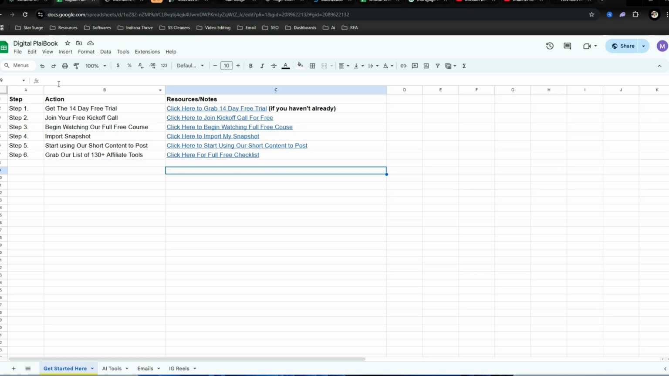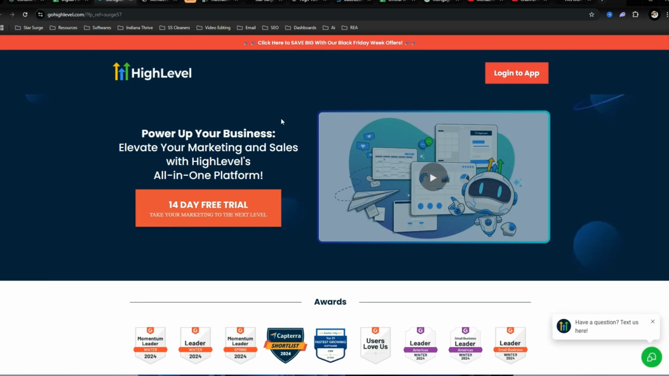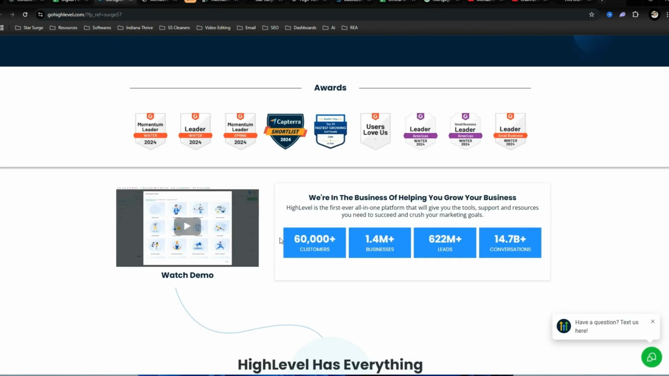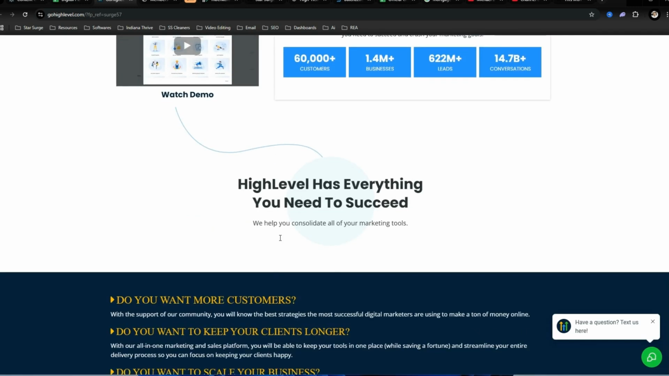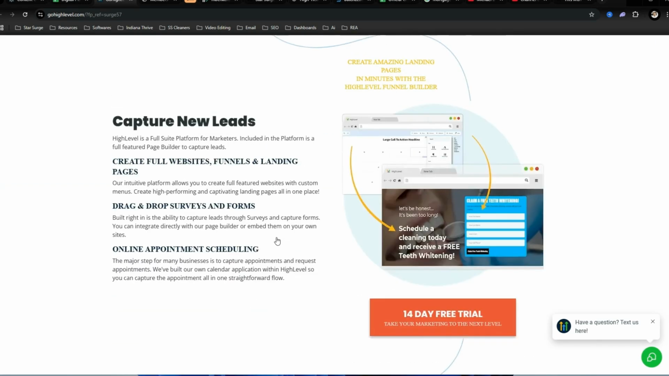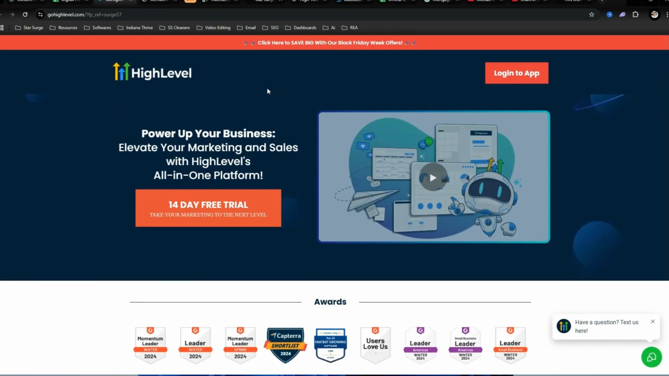Now, first step in this system is you're going to want to grab this 14-day trial of a tool called GoHighLevel. Now, I talk about this tool all the time because this is what I use for my backend system as far as emailing, text messages, calendars, all that stuff. And as you can see, when this video is coming out, there's a Black Friday deal. So great time to go ahead and get it.